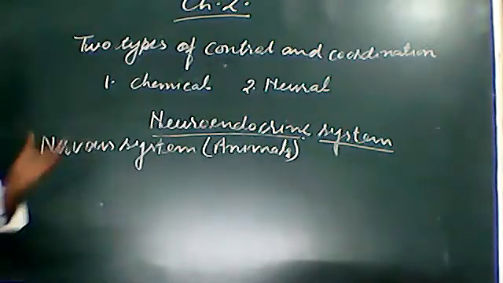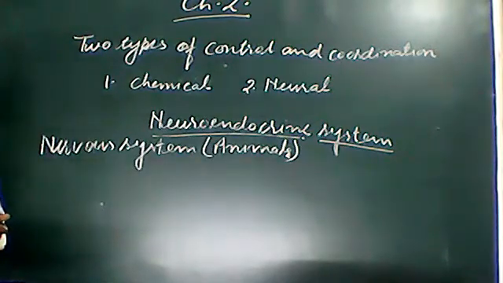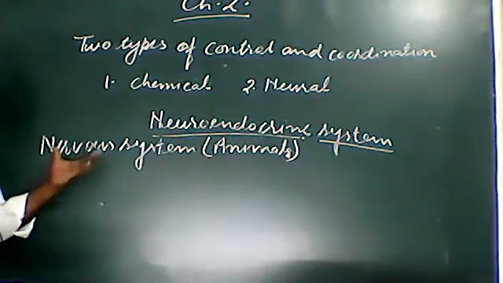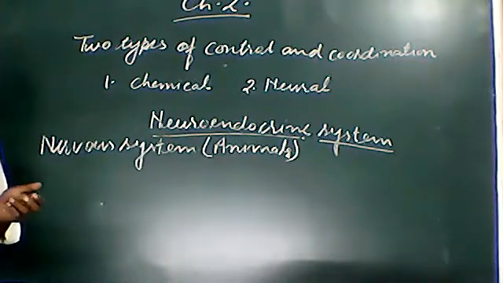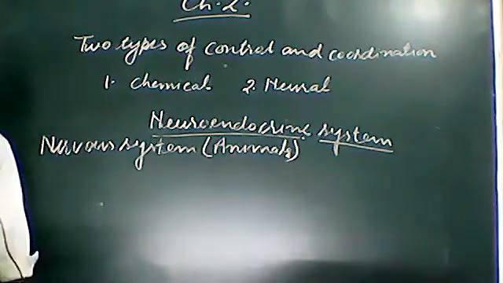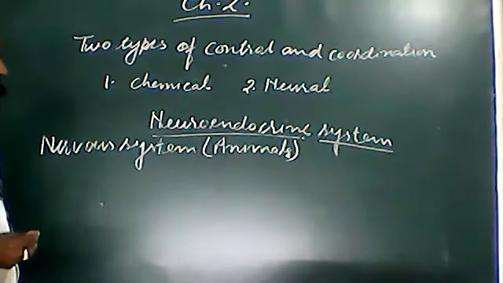Let us see, students. First of all, we have to know what the nervous system is. If we see about the nervous system, then we can say that the nervous system is the network of nervous organs, nerves, neurons, which control and coordinate the different activities of our body.